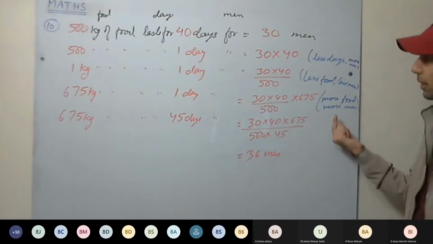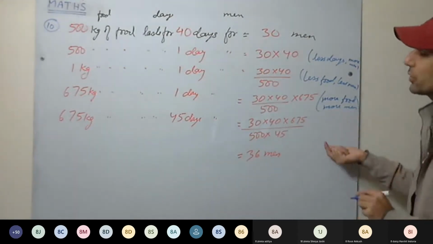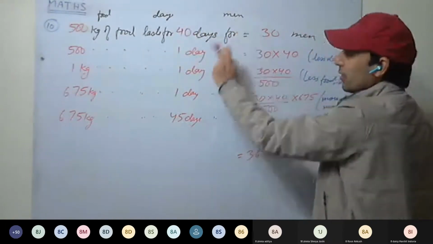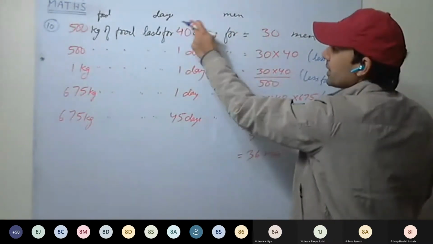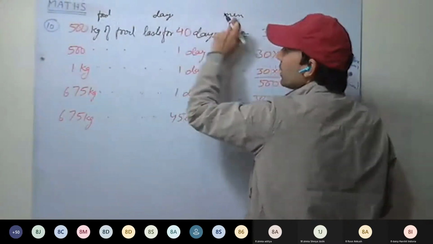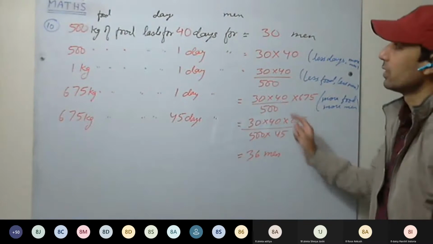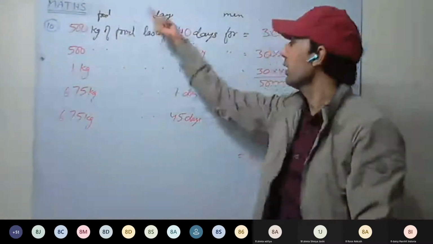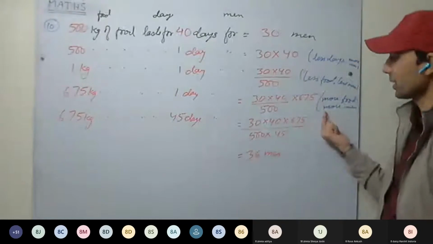More food, more men. Now what you see, days and men, they are inversely proportional. When we are comparing days and men, they are inversely proportional. But food and men, they are directly proportional.